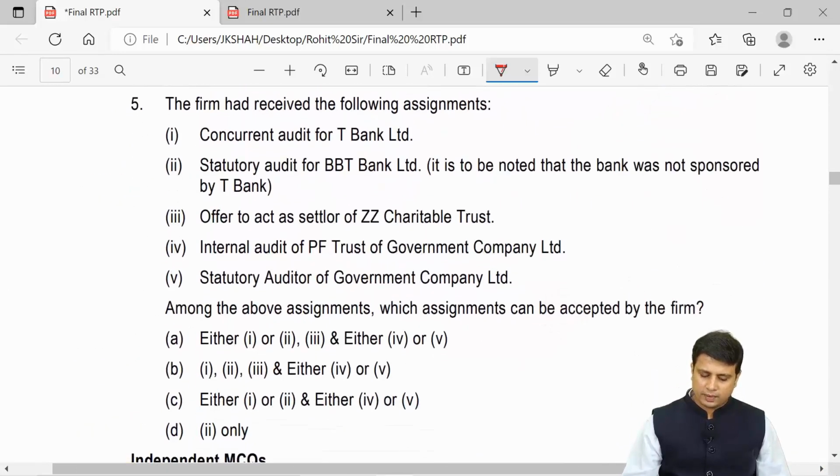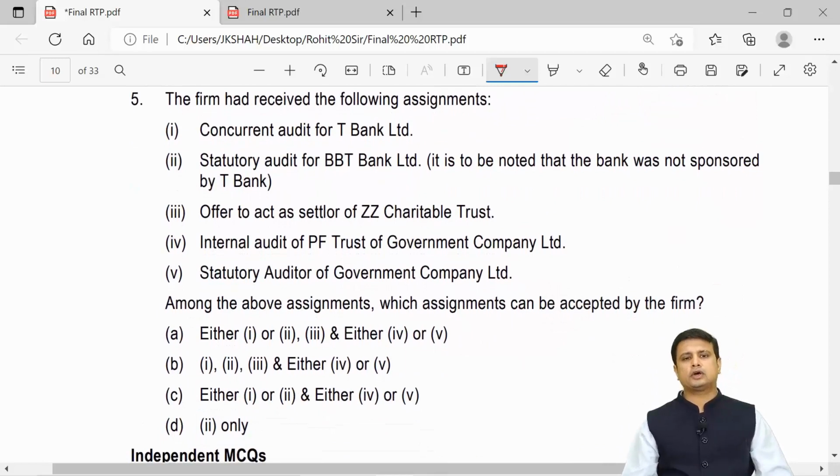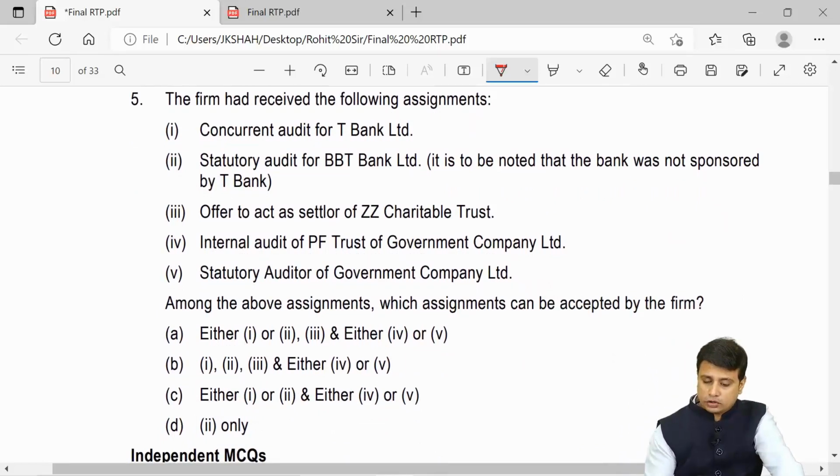Last, the firm had received the assignments: concurrent audit of T and statutory audit of BBT. It is noted it is not sponsored. So I can accept this, I can accept this. Offer to act as a settler, yes, I can accept. Internal audit of PF trust or statutory auditor of a government company, my friends, as per the ethical standards board, you can accept either of them. If you accept this, you cannot accept this.